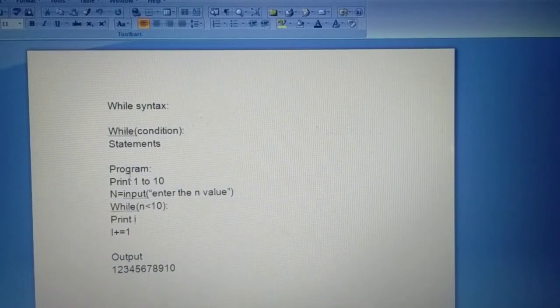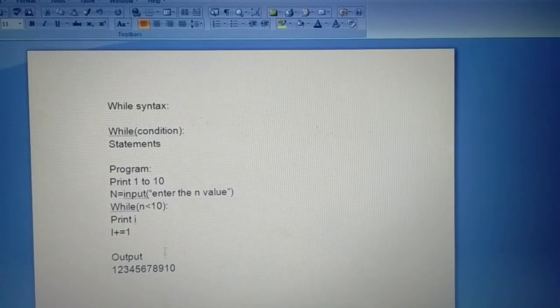Next, the same method using a while loop: while condition colon statement. Get the n value, n less than 10. I give the n value 1, 1 less than 10, condition true. So the i value 1 is printed, then incremented again. How many times does this program execute? 10 times. Then the condition is false, and afterwards it goes out of the loop.